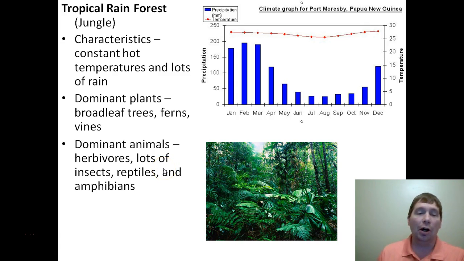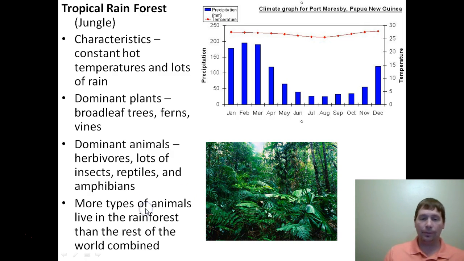Dominant animals, herbivores, lots of things that eat plants, lots of insects, reptiles, and amphibians. Insects, reptiles, and amphibians pretty much dominate the tropical rainforest. You'll find some mammals in there. You'll find some birds. You'll find like monkeys and parrots and stuff like that. But you find more insects, reptiles, and amphibians than anything else.